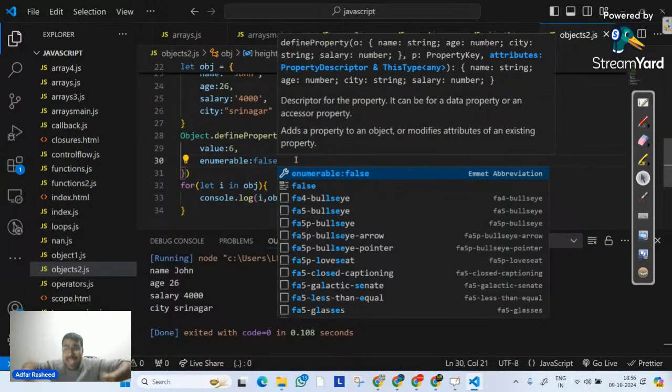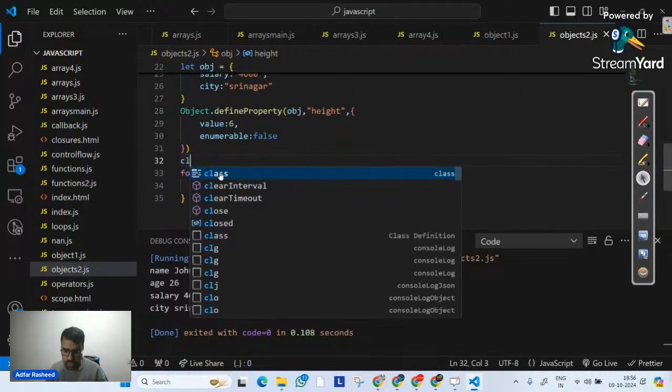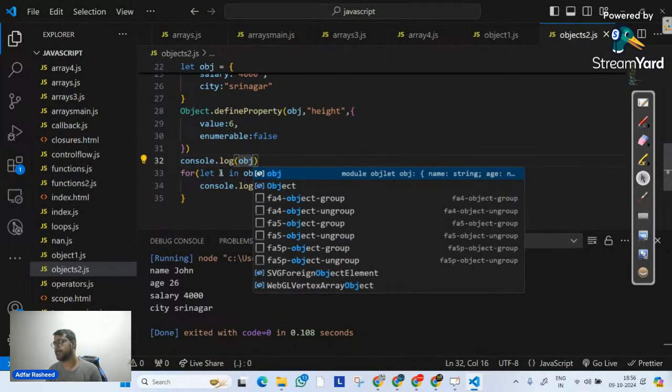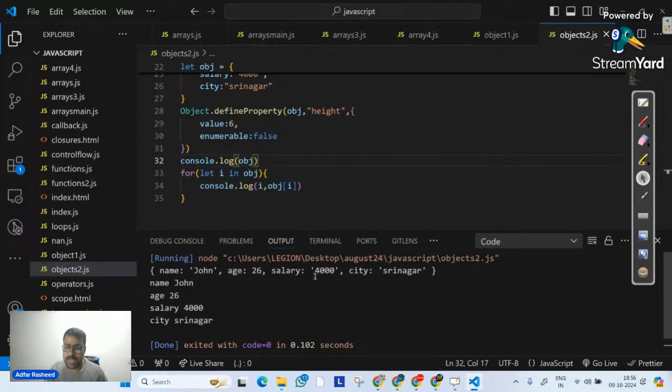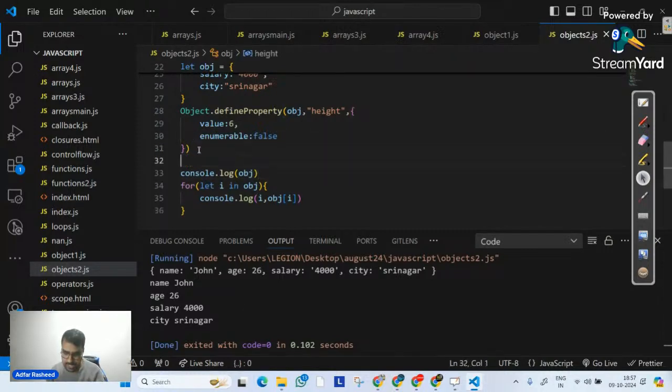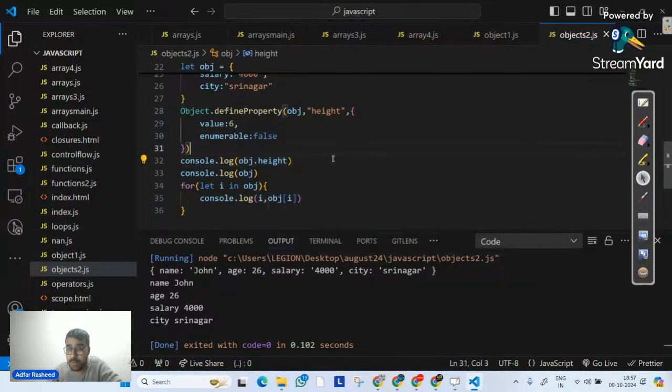In order to make it non-enumerable, I can define a property such that the property is height, the value is 6, and enumerable is false. Let's try to console.log my obj and see what the output is going to be. You can clearly see that even at this point, inside my obj I don't see the property directly. Why? Because it's non-enumerable. But on the other hand, if I write console.log obj.height, understand this very importantly.